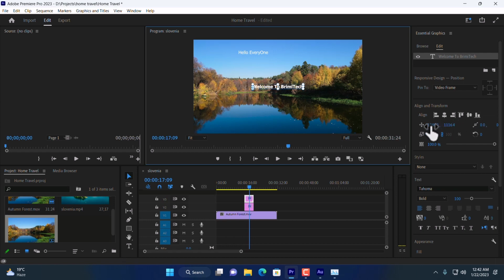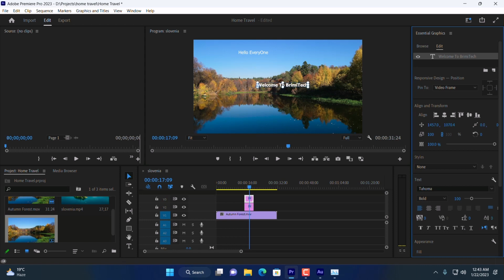And now here you can see the number. If I drag this number left, then the text will go left. If I move it to right, then it will go right. And from here, I can bring it to top and bring it to bottom. Okay. Then from here, if I type 140 and hit enter, then you can see the text size is bigger.